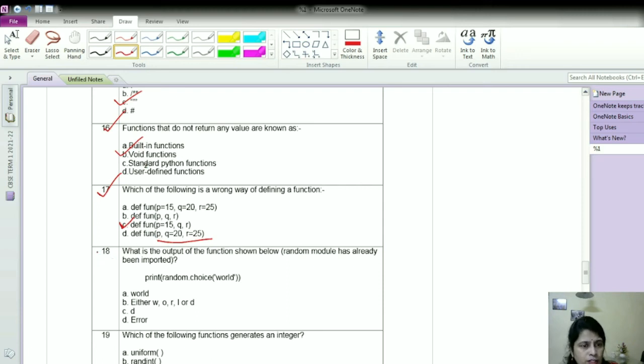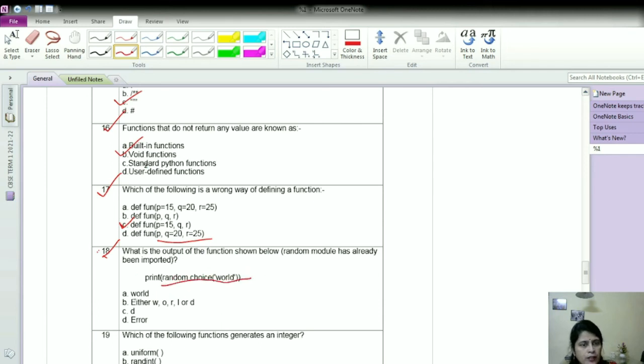Now moving on to question number 18. What is the output of the function shown below? Random module has already been imported. So we'll have to assume that random module has already been imported. Now print random.choice. Okay, choice function is called of the random module, and the value passed here is world.